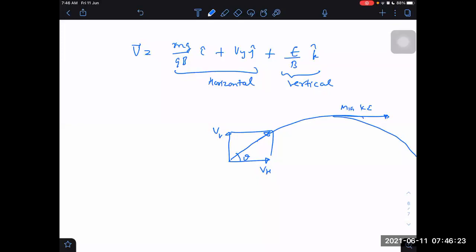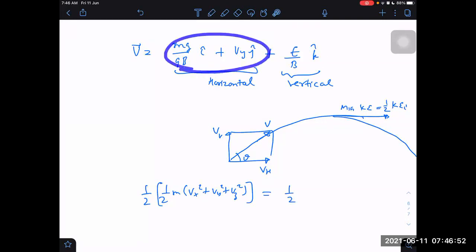Minimum kinetic energy is half of the initial kinetic energy. What is initial? Half of m into root of Vx square plus Vy square plus Vz square. This is the initial kinetic energy, and half of that will be equal to minimum. Minimum is involving only the horizontal component. Vertical component will become 0. Vx square plus Vy square will remain. Half of m into Vx square plus Vy square.